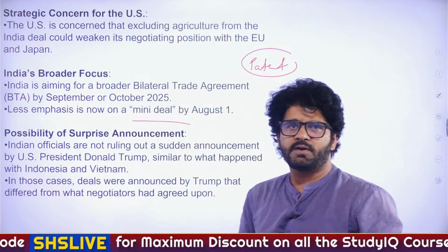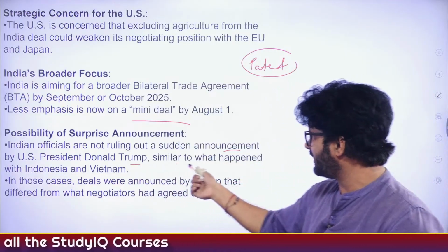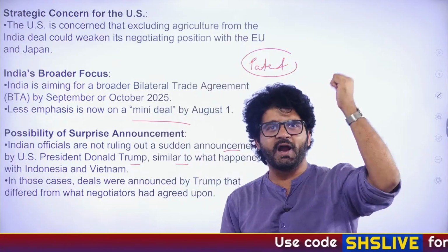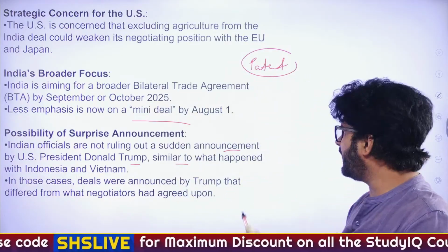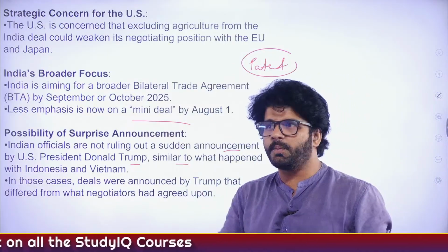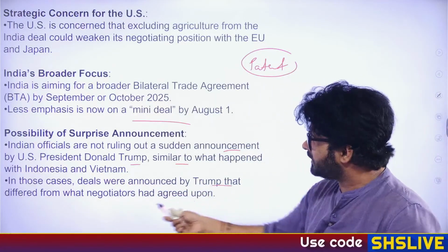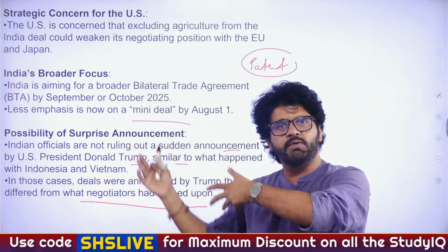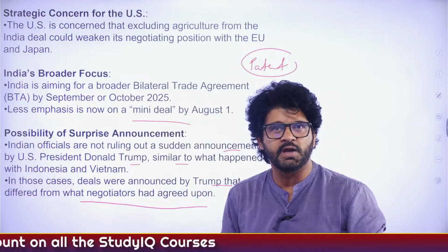Now again, Trump is so unpredictable that Indian officials are not ruling out a sudden announcement by US President Donald Trump. He's like a credit monger, saying I stopped India-Pakistan, or I did this and that. He's not the only leader; many leaders in the world are currently like that. Similar to what happened with Indonesia and Vietnam, he will announce something which they did not talk about, and nobody will say anything because he's the president of the US. In those cases, deals were announced by Trump that differed from what negotiators had agreed upon. Maybe here he will say that India has opened its agricultural market, and then we will have to clarify that this is not the reality.